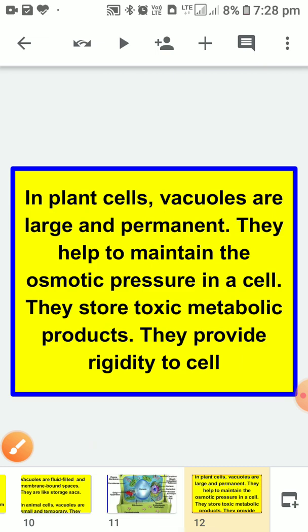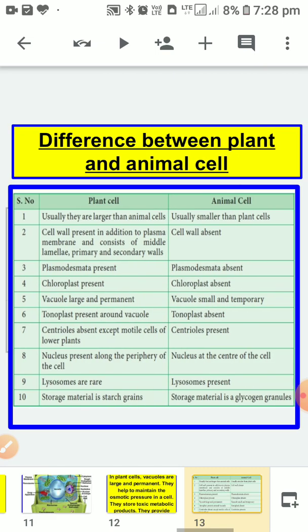In plant cells, vacuoles are large and permanent. They help to maintain the osmotic pressure in a cell. They store toxic metabolic products and they provide rigidity to the cell. Now children, we have an important topic here, the difference between plant and animal cells. You have to learn these differences.